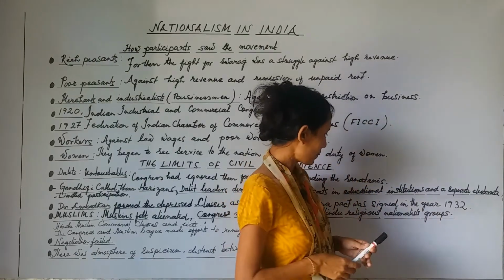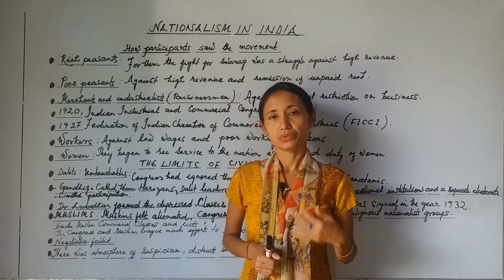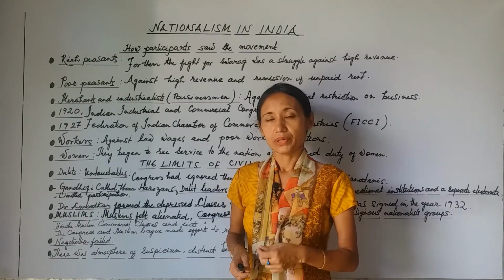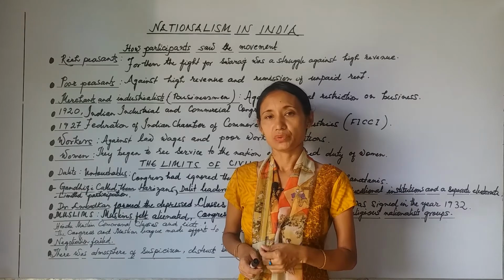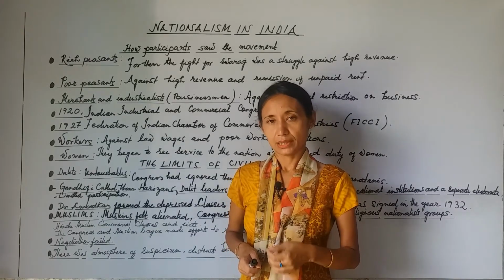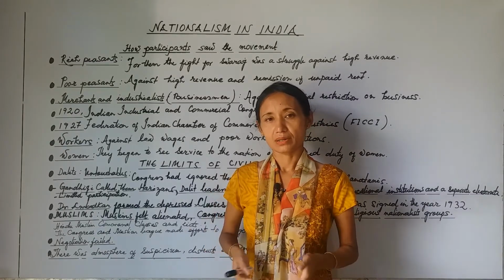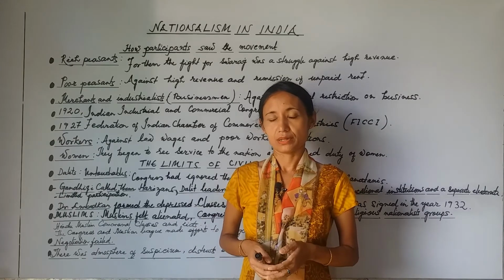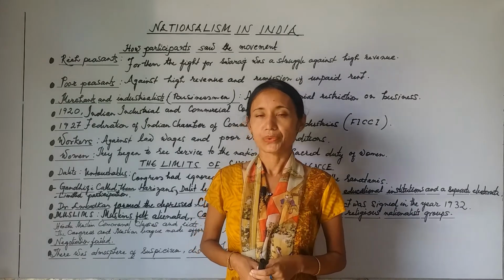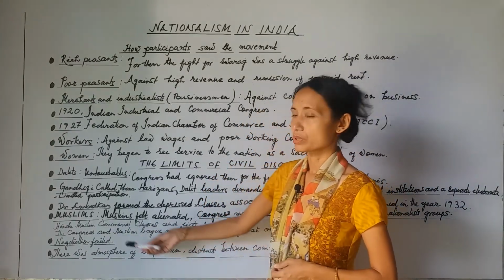So in the year 1932, the Pune Pact was signed. According to this pact, it was agreed that reserved seats would be given to the Dalits in the central and the provincial legislatures, but they would be elected by the general mass, the common mass, not by a separate electorate. So it was agreed, and the Pune Pact was signed in 1932. So this is about the Dalits. Now next let's go to the Muslims.